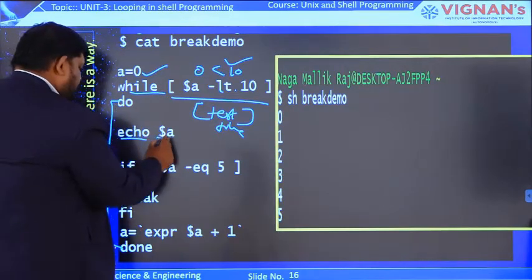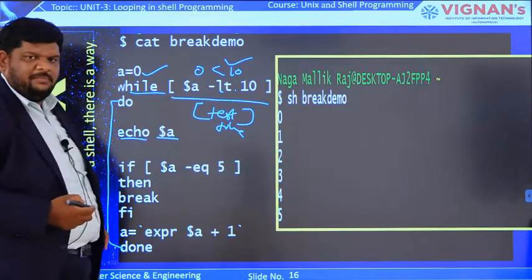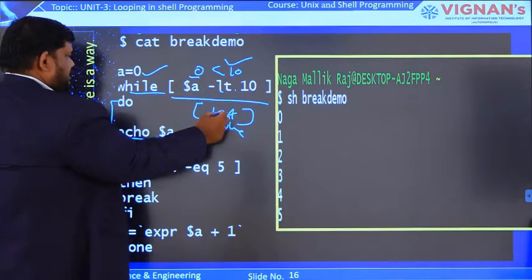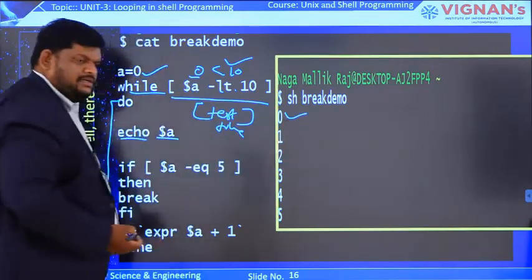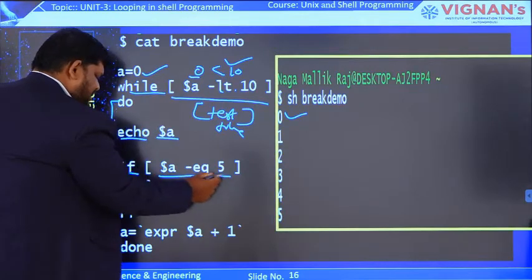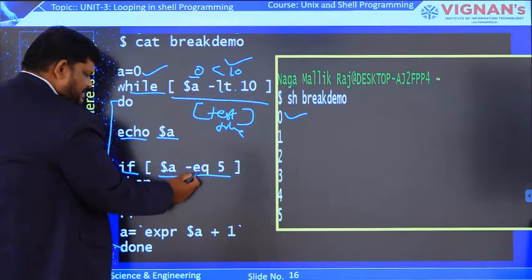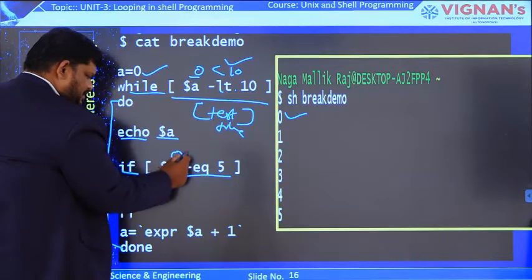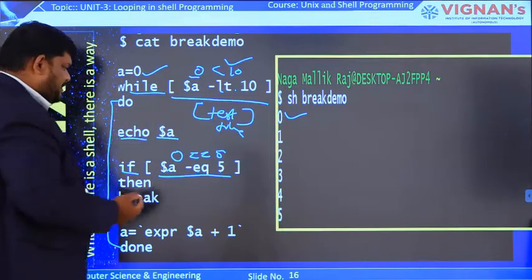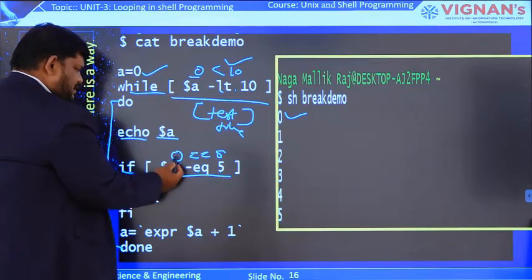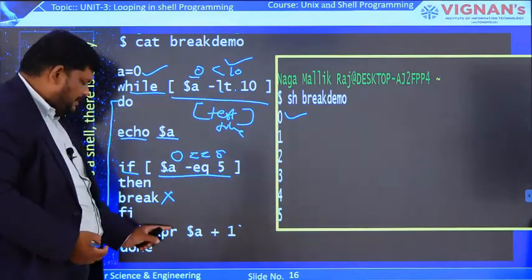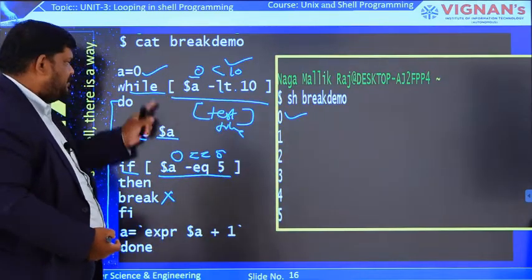The first statement present in the body of the while loop is echo $a. The present value of a is 0, so in the output we can see 0. Next we are evaluating the if statement: $a equals 5, that means 0 equals 5. Here -eq means equals to. The answer is no, 0 is not equal to 5. That's why break is not executed. After that, we increment the a value by 1. Now a value is 1.